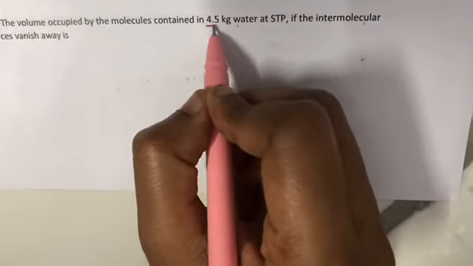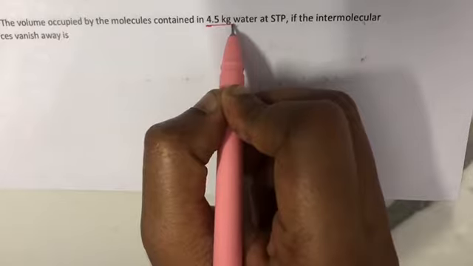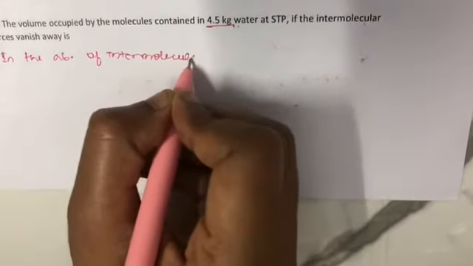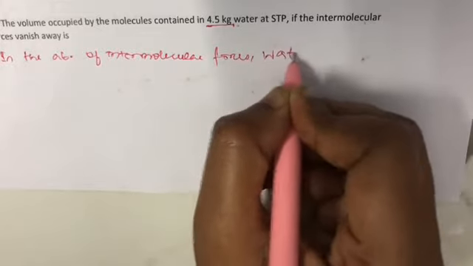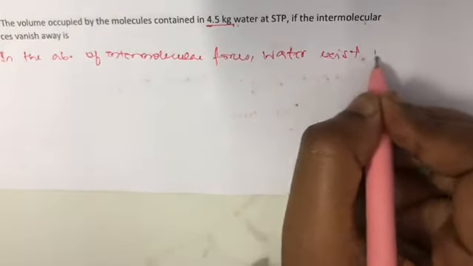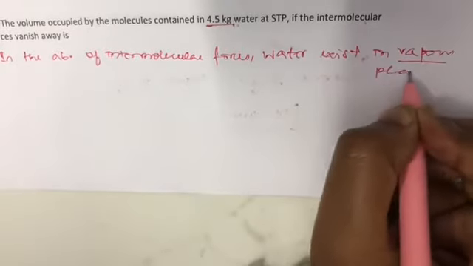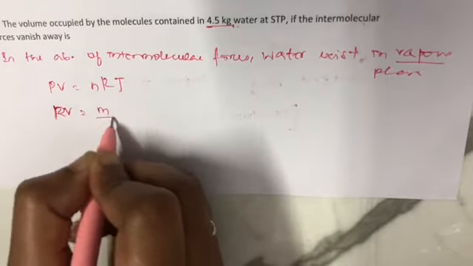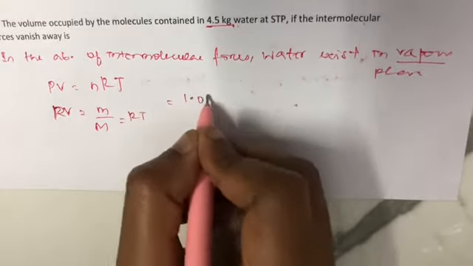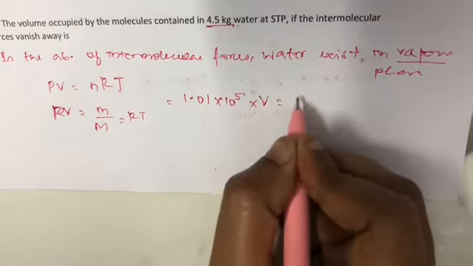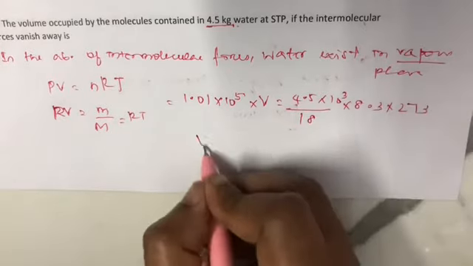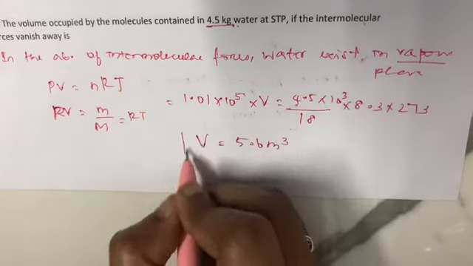What is the volume occupied by molecules containing 4.5 kg of water at STP if the intermolecular forces vanish away? In the absence of intermolecular forces, water will exist in vapor phase. So PV is equal to nRT. PV is equal to m by M RT, which is 1.01 into 10 power 5 into V, which is equal to 4.5 into 10 power 3 by 18 into 8.3 into 273. Thereby V is equal to 5.6 meter cube.